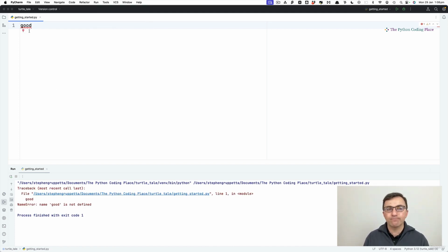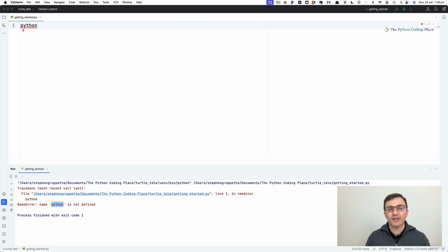Good is not defined. How about Python? The name of the language itself, run. Name Python is not defined. Imagine if English weren't a word in the English language. Well, Python is not a word in the Python language. Why? Because the language doesn't need to know its own name. It's not relevant. We only need words that are relevant to get the computer to do something.